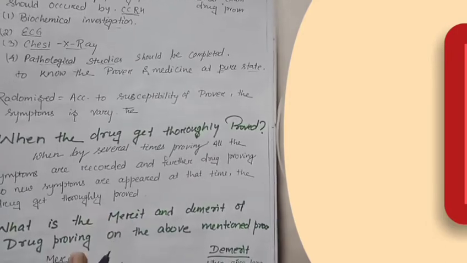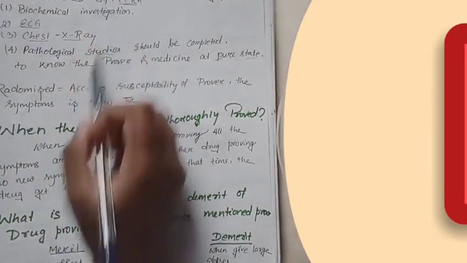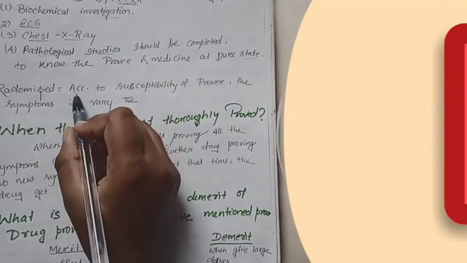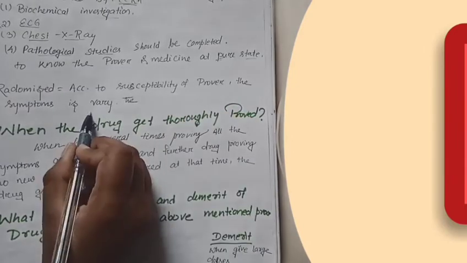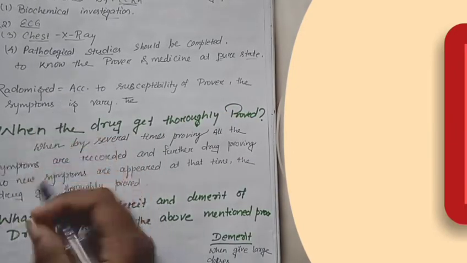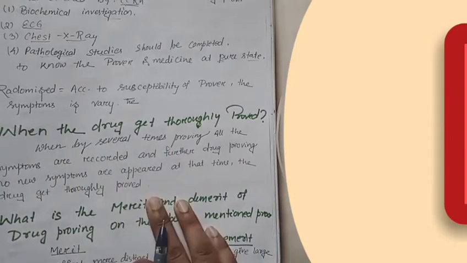Now here I take the point of randomized, so I will explain it. According to the susceptibility of the prover, the symptoms vary, which is called randomized. So when the drug gets thoroughly proved, we all discuss the process.